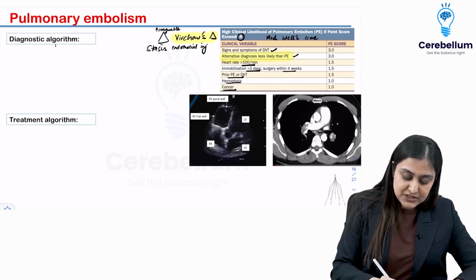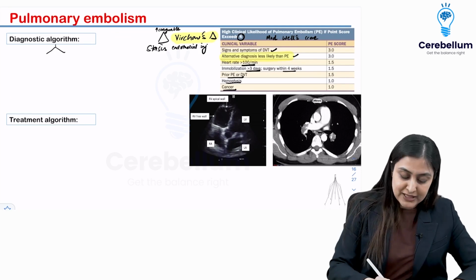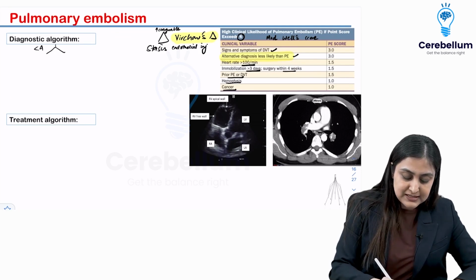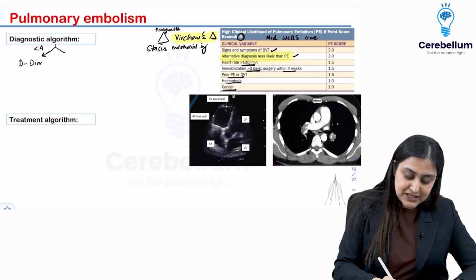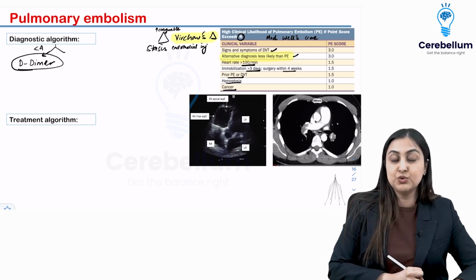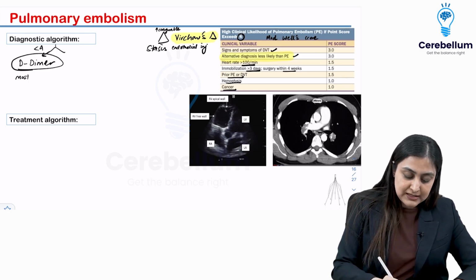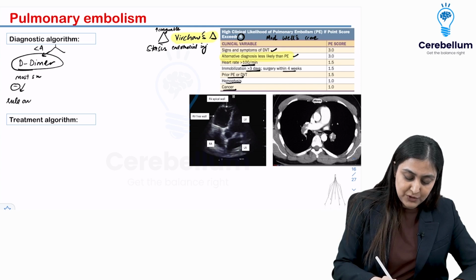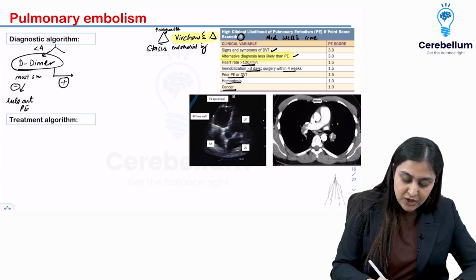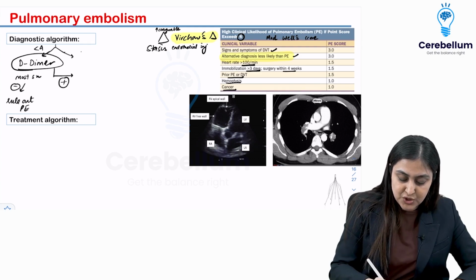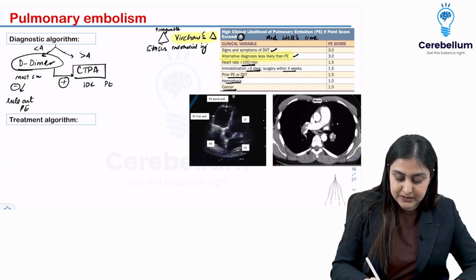So the diagnostic algorithm is that you calculate the Wells score. If the clinical possibility is less than 4, meaning there is low probability, you go for the most sensitive test, that is D-dimer. If this comes out to be normal or negative, you can actually rule out pulmonary embolism. But if this comes out to be positive, or you have high suspicion, which is your score being more than 4, then you go for a CTPA. This is the investigation of choice for pulmonary embolism.